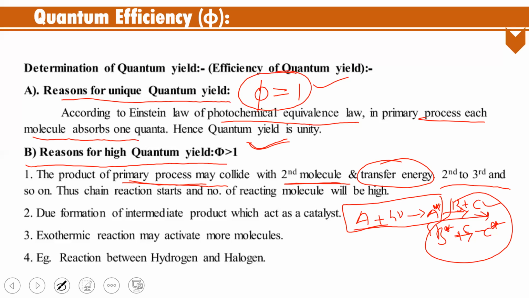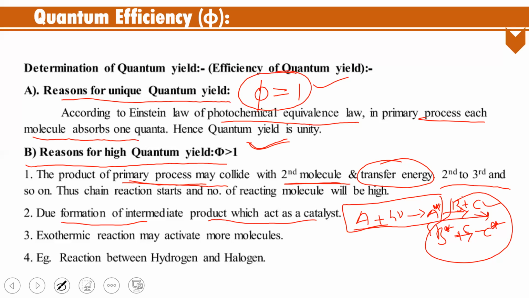That means the activated molecule in the primary process will initiate the activation of other molecules. So that is one reason for the high quantum yield. The second reason is the formation of intermediate products, which act as a catalyst. What is the reason? Due to the formation of intermediate products.